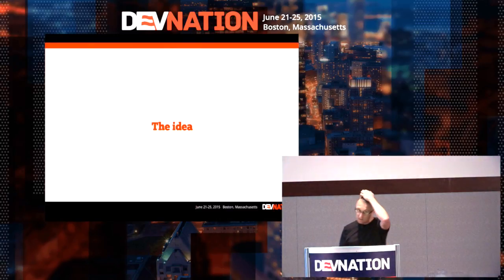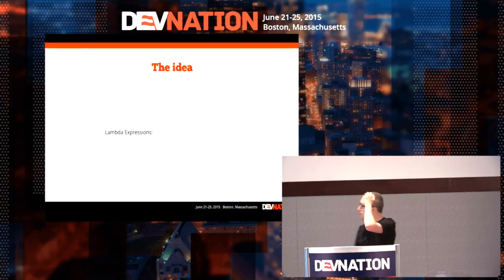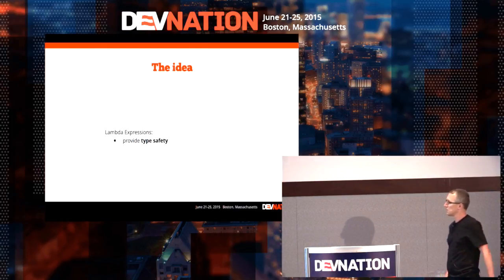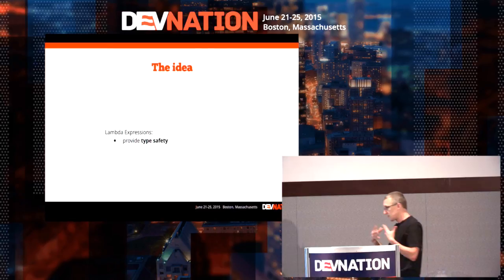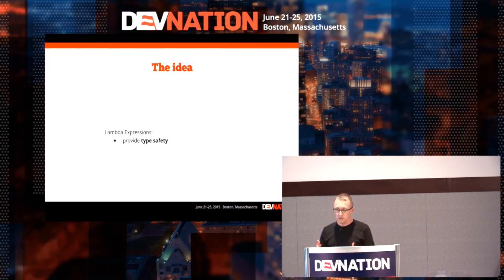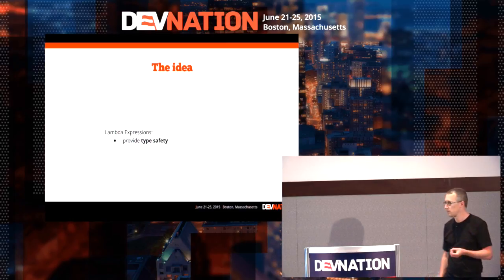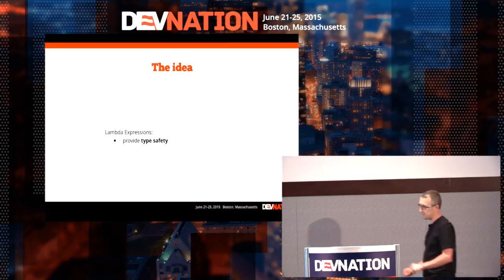So what's the idea of this project? The idea is to use Lambda expressions. And why Lambda expressions? Well, Lambda expressions provide type safety. When you write something, it's going to be compiled by the compiler, so you have less risk of having something wrong at runtime.